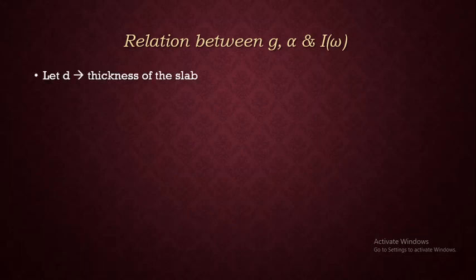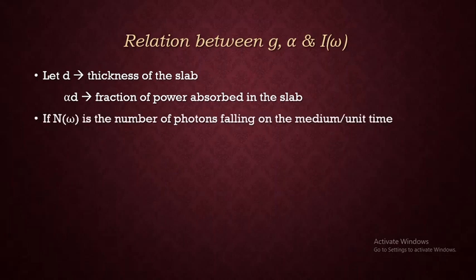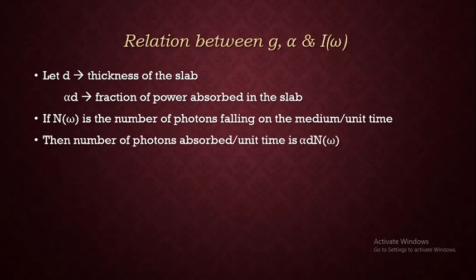Let the semiconductor slab be of thickness D. When you multiply it by the absorption coefficient, we get the fraction of power absorbed in the slab. If n of omega is the number of photons falling on the medium per unit time, then the number of photons absorbed per unit time will be equal to alpha into D into n of omega.